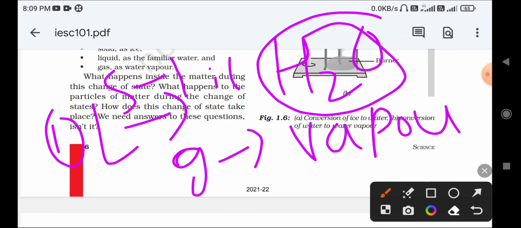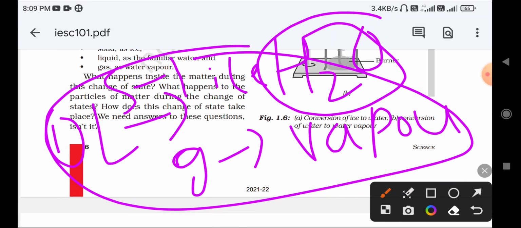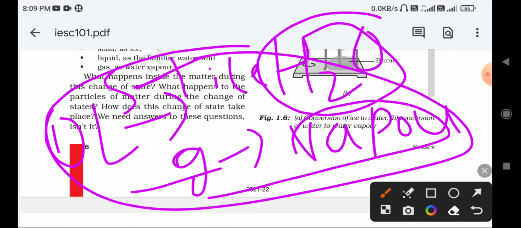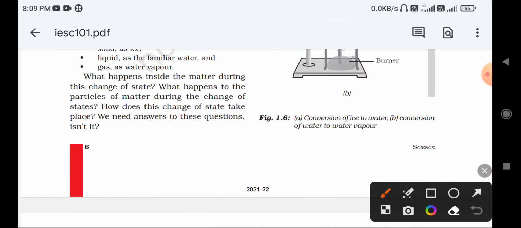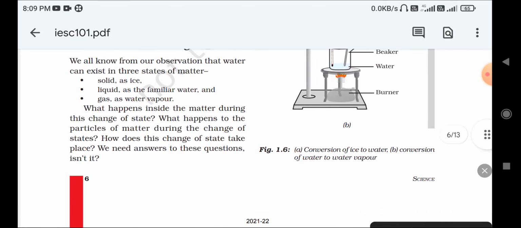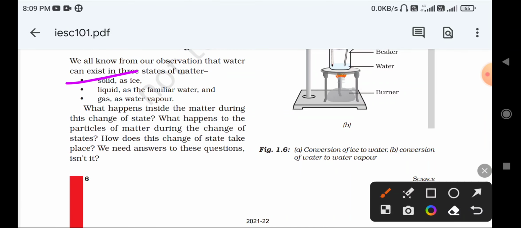In these three forms we can observe water: ice in the solid state, liquid as water, and gas as water vapor in our atmosphere. These are the three states of water. So solid as ice, liquid as the familiar water, and gas as water vapor.